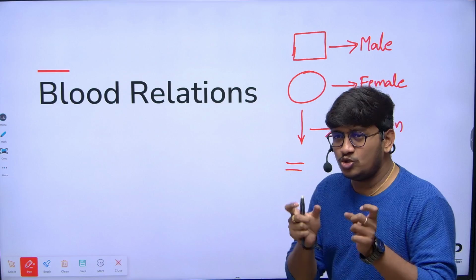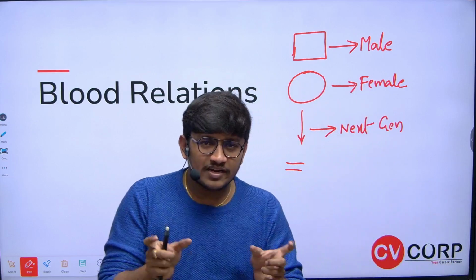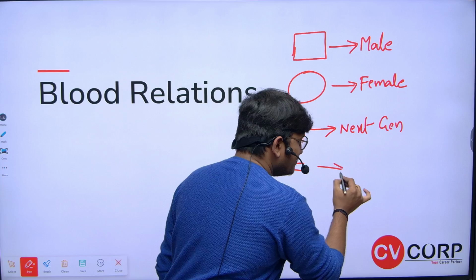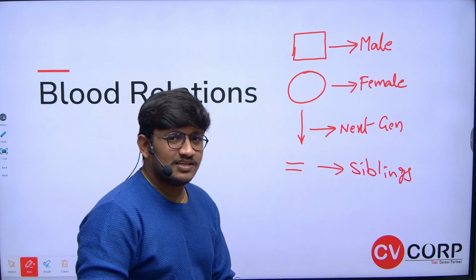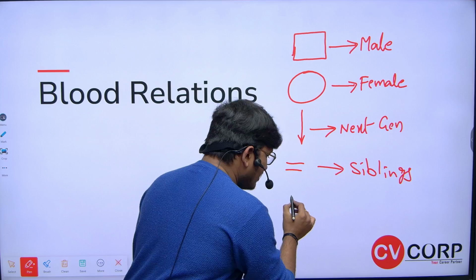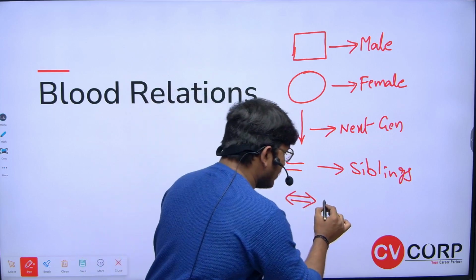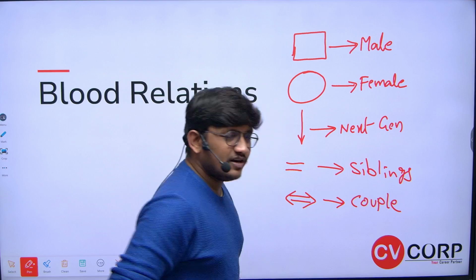When we have two particular names or alphabets, and in between them you see this symbol, it indicates siblings. Now the last and final symbol to remember is the equals to with a double arrow, which indicates a couple. Okay, wife and husband.